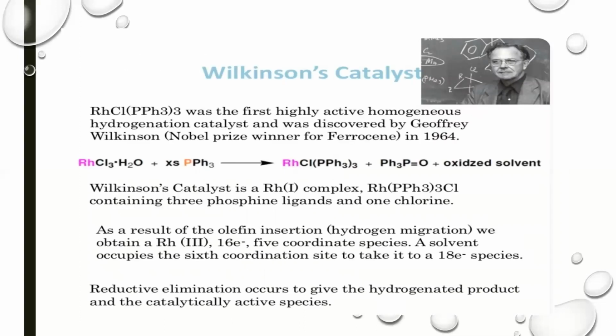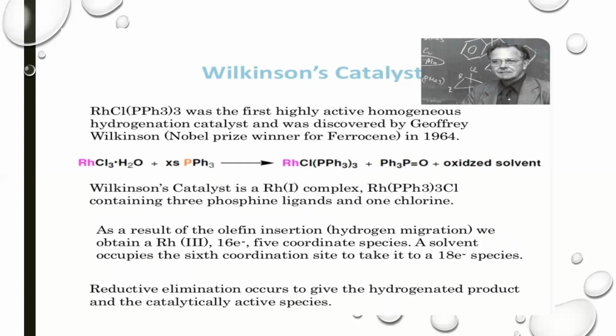One of the main homogeneous catalysts which belongs to the organometallic class is Wilkinson's catalyst. Wilkinson's catalyst, a triphenylphosphine rhodium chloride complex, was the first highly active homogeneous hydrogenation catalyst. This catalyst is used for hydrogenation reactions and was discovered by Geoffrey Wilkinson in 1964. Wilkinson's catalyst is a rhodium(I) complex. It contains three phosphine ligands, one chlorine and the rhodium metal.